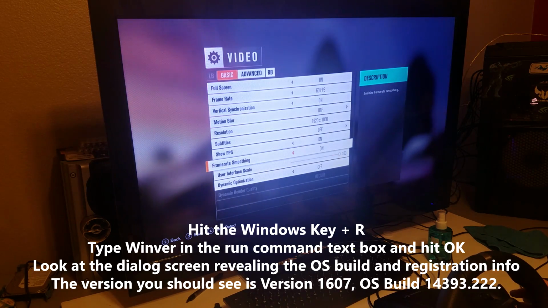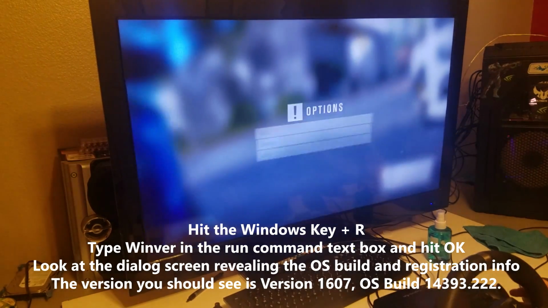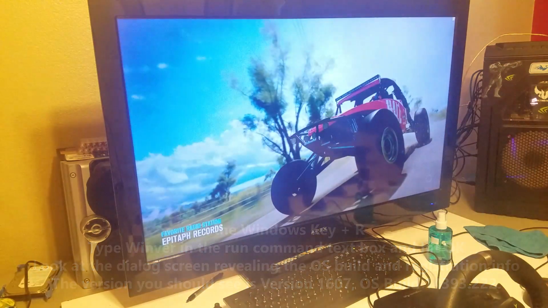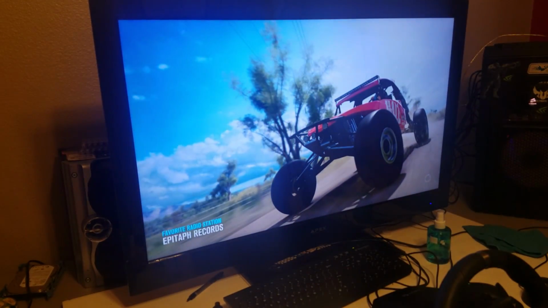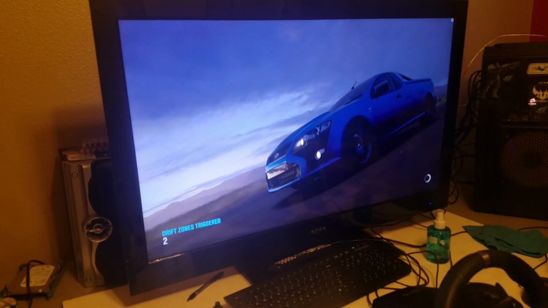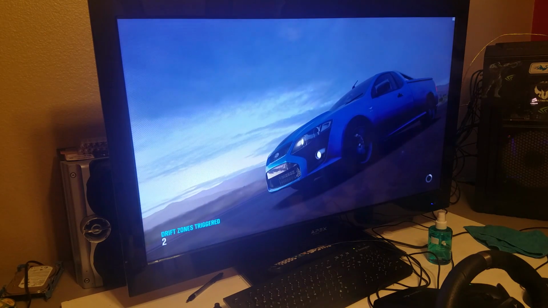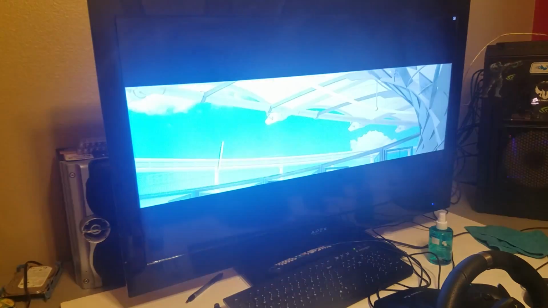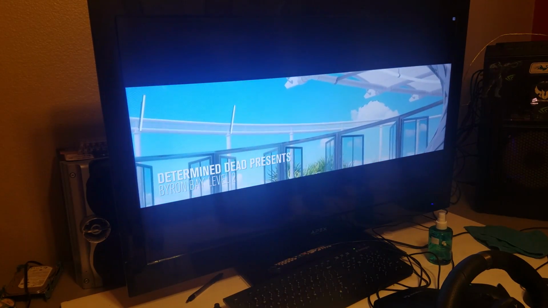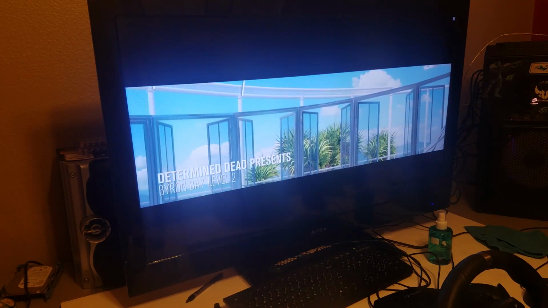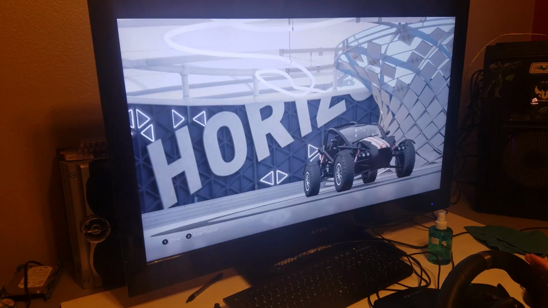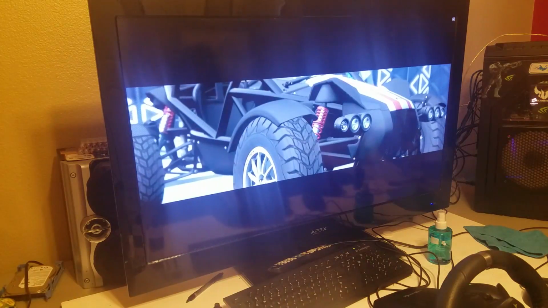Laptops are completely different. You might have integrated graphics, and integrated graphics, I believe, do not work for this game. If your laptop does have its own dedicated GPU, you need to turn off your integrated graphics and set your GPU to its default GPU. And that is about all I know on the laptop side. So hopefully someone out there will make a video for you laptop users.